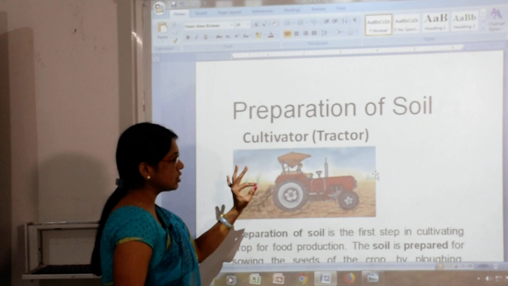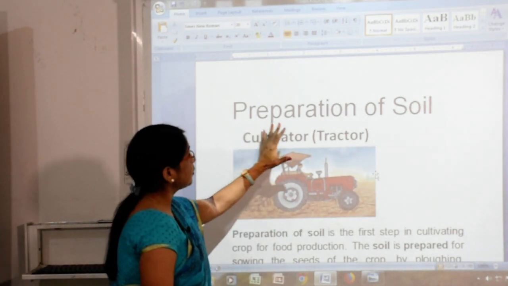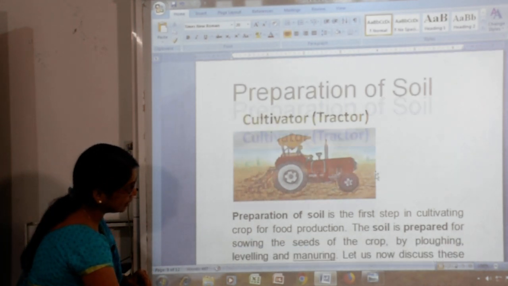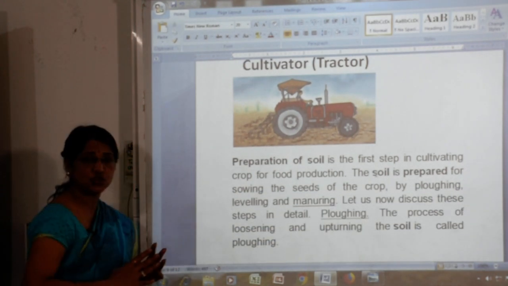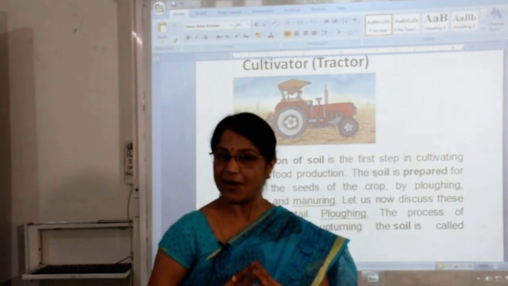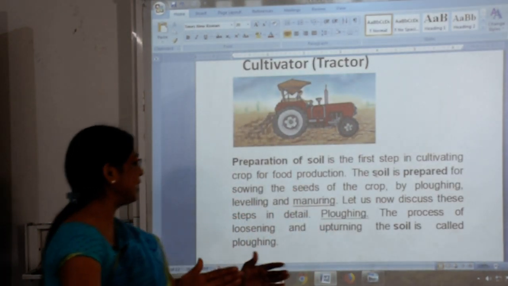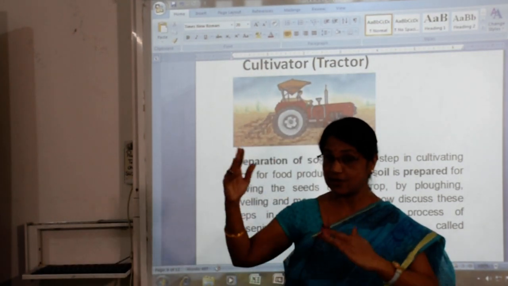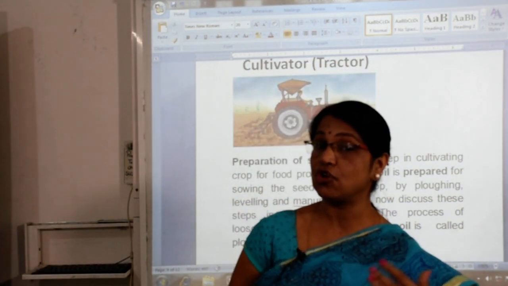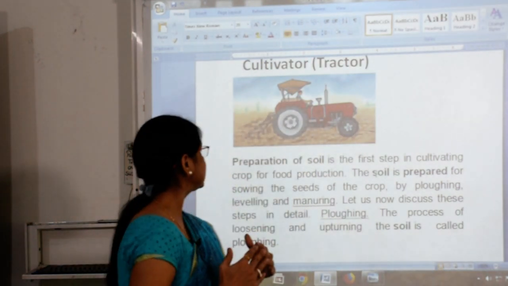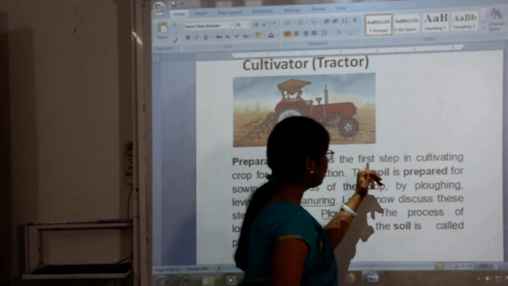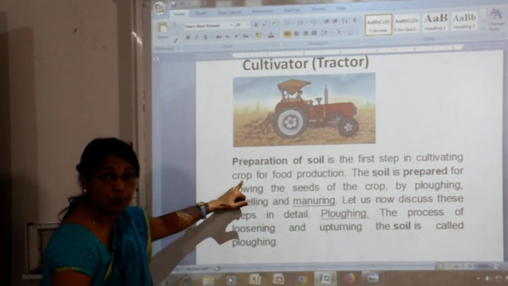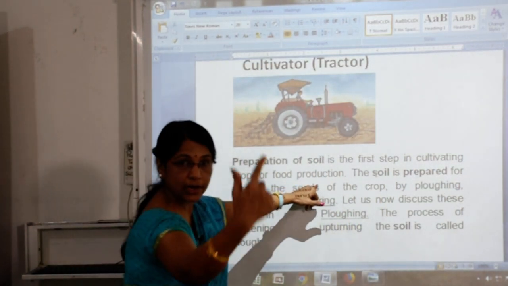Yes, it is the most important tool for the preparation of the soil. So how, children? Let's see what the meaning of the preparation of soil is. What is the definition of the preparation of the soil? Let's see. Preparation of soil is the first step, as I showed in the previous sequence. This preparation comes first in cultivating crops for food production.